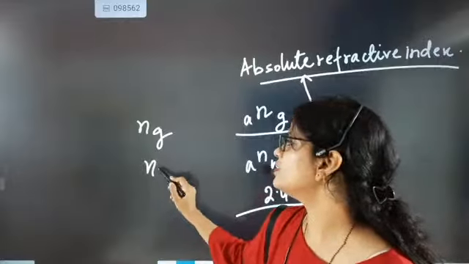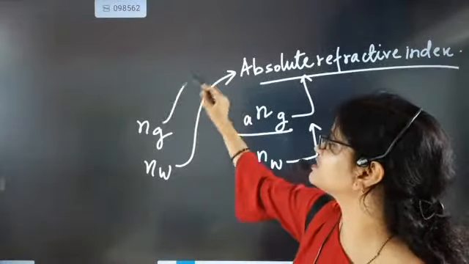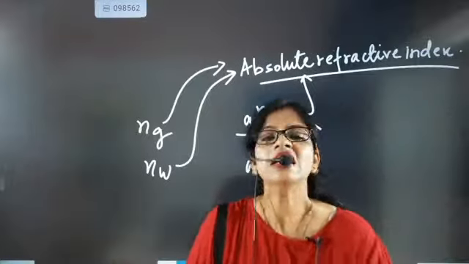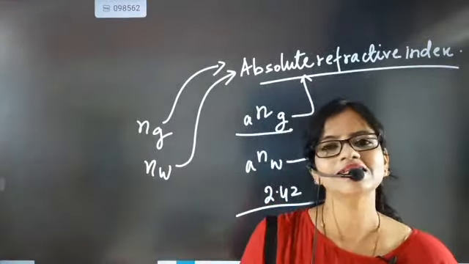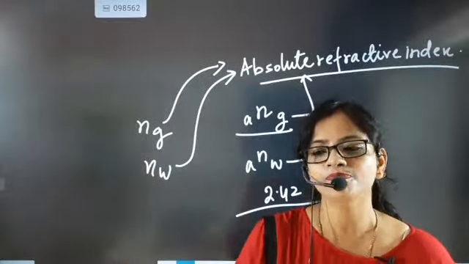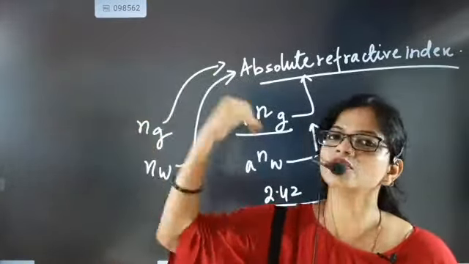Or sometimes when you see it like this, you will say that it is absolute refractive index. This is also absolute refractive index. The reason behind it is that the light has directly come from air or vacuum to this medium.